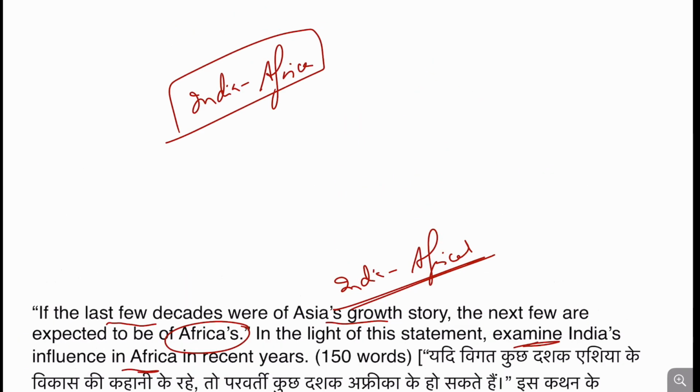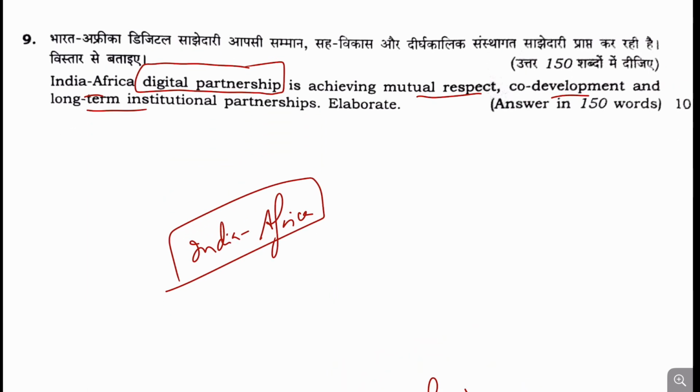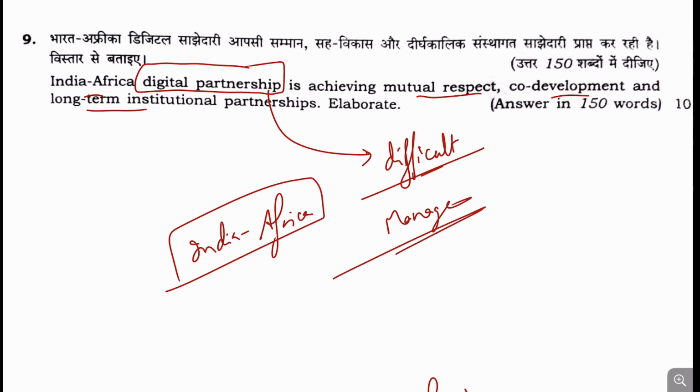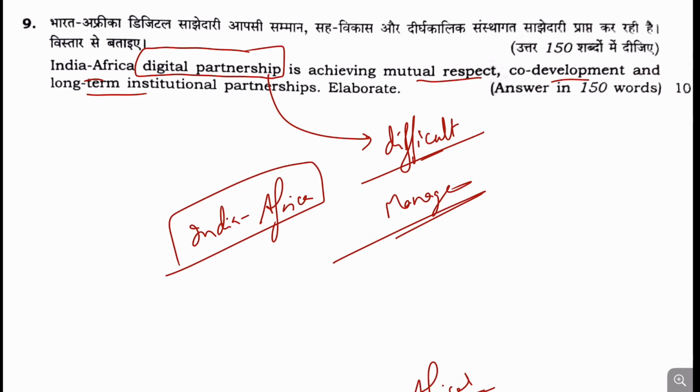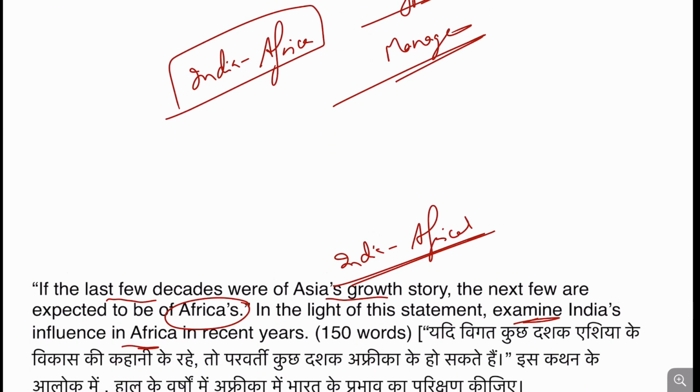So India and Africa relations become important, and yes, writing on the digital partnership becomes a bit difficult. So the student has to manage this question. There is no other alternative available with the student.